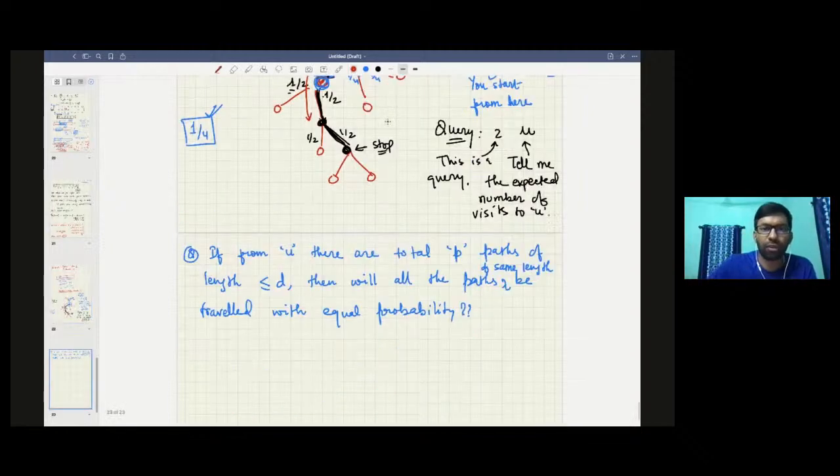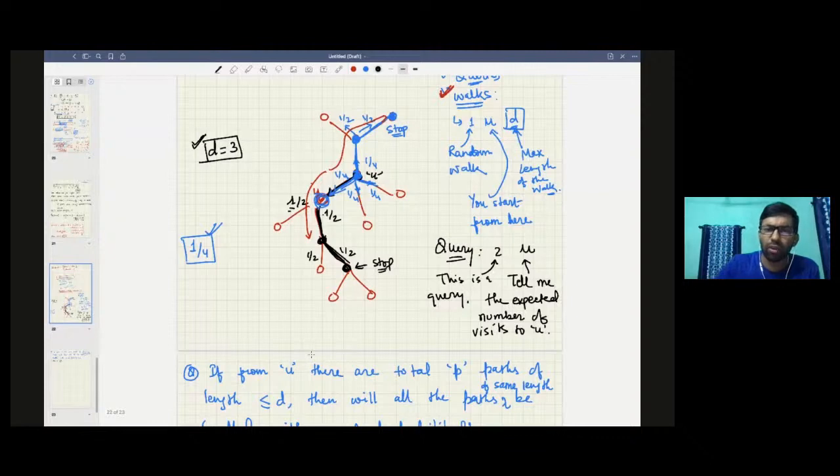What do you think? So clearly you need to notice here that the answer is no. They are not equally likely. Clearly you can see the probability in the problem. First of all, in the problem it is not given, and whenever you have a choice, each of the choices are equally likely that you pick. And if there is more branching on one side and less branching on the other side, then they are not equally likely.